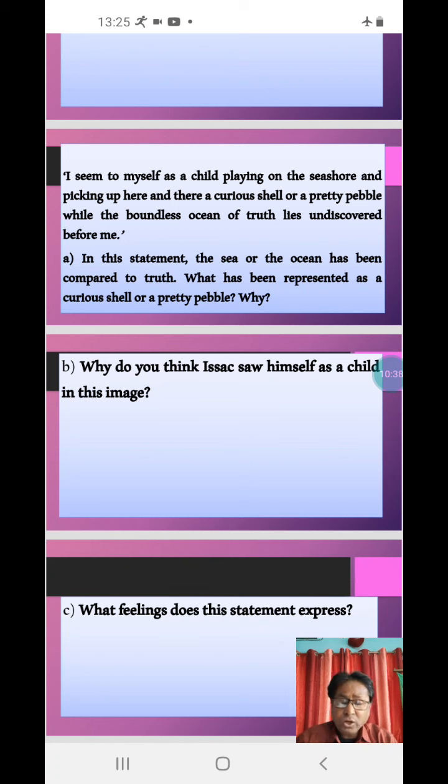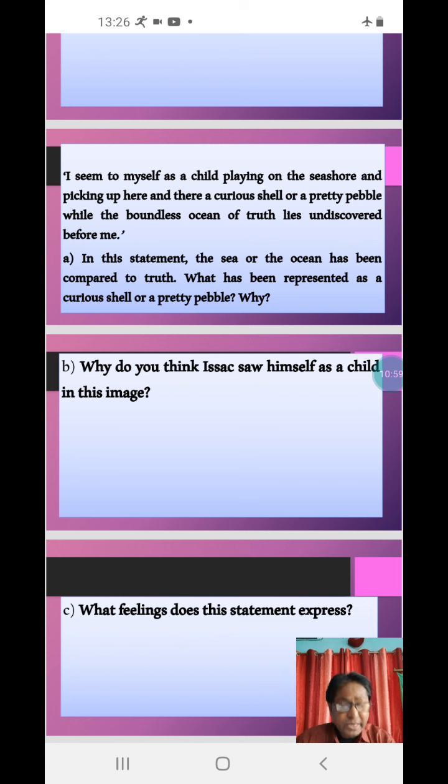This first one under column A will be matched with D. Even Isaac's mother could not have imagined how important a scientist he would go on to become. So like this, you have to match A and B.